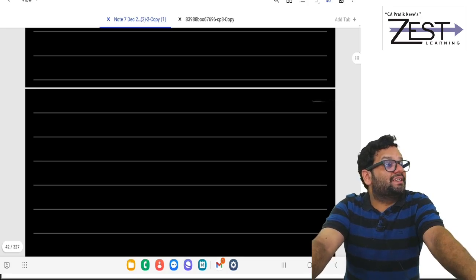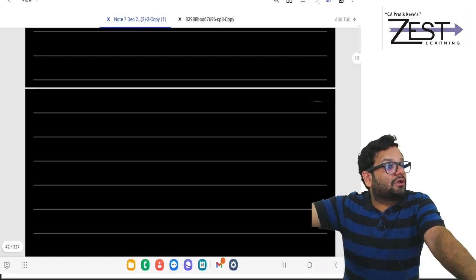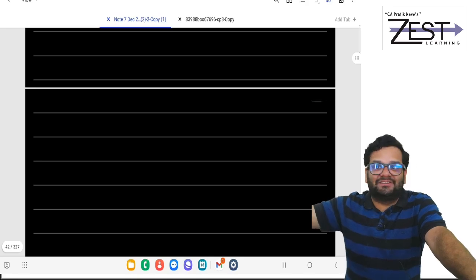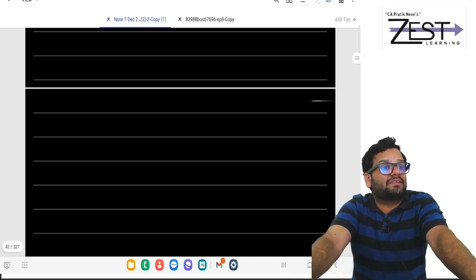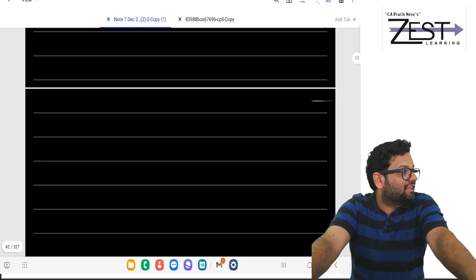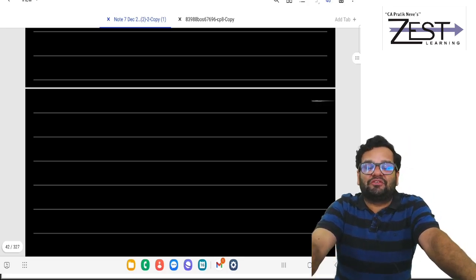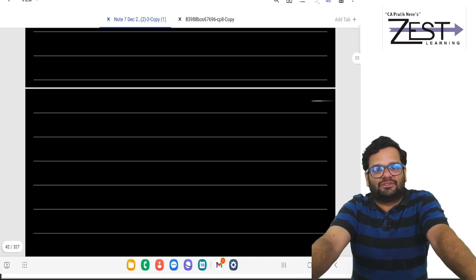And then 54EC, you are selling a long term capital asset which is land or building, remember that, and investing in NHAI, REC bonds within the next 6 months. Ceiling limit 50 lakhs. Ceiling limit for 54 and 54F is 10 crores.